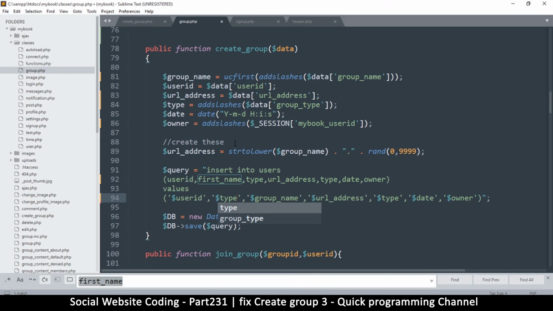All right, so we have type there. Okay, and then we also need group type. So here group type isn't there, so it should be. So there's type, and then there's group underscore type, comma. So right here I will copy that group type, duplicate the group name.